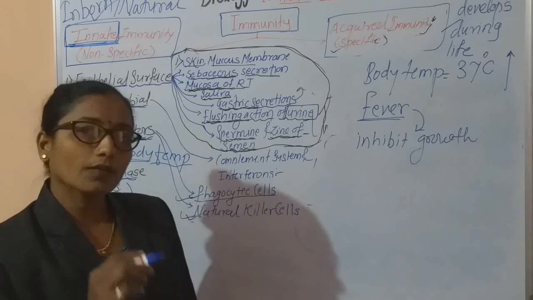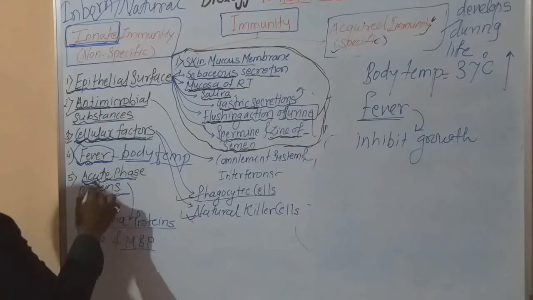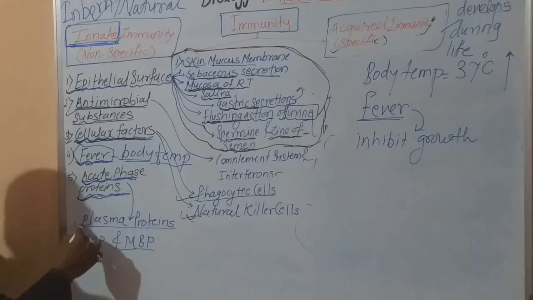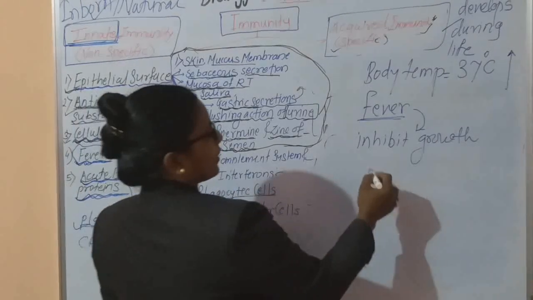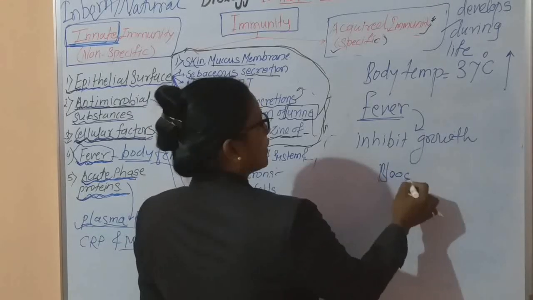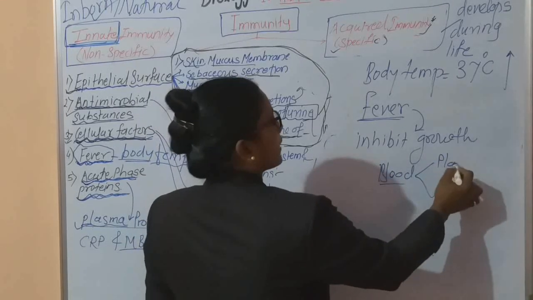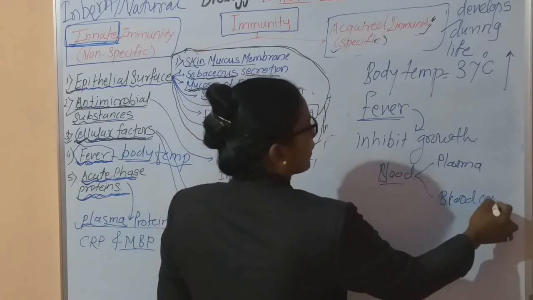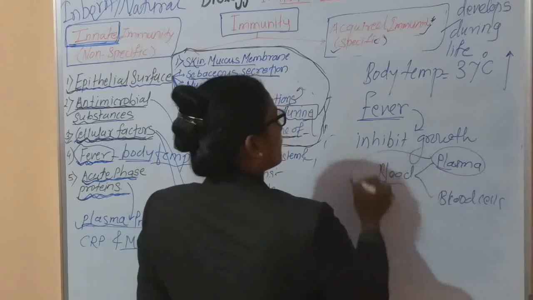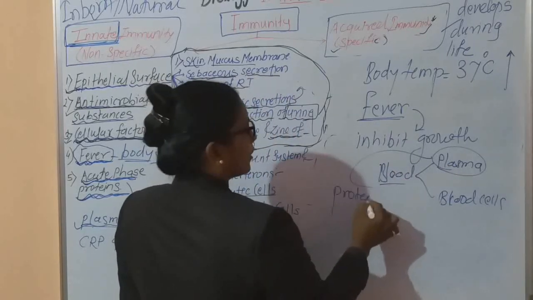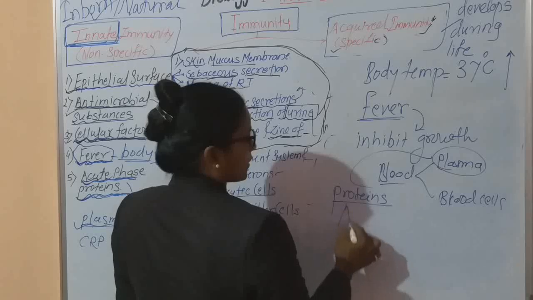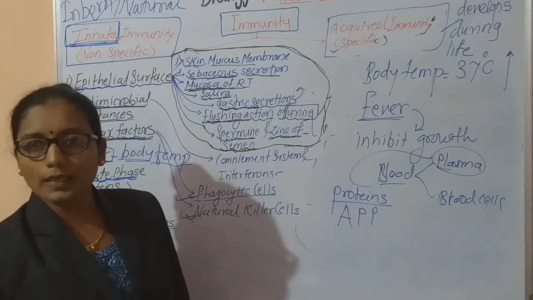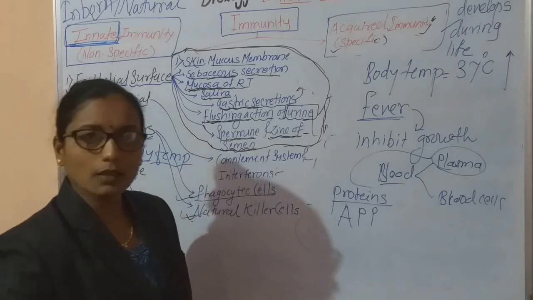Along with these, the fourth one is the acute phase proteins. These acute phase proteins are nothing but plasma proteins. In the case of blood, we studied two components: the plasma, and second, the blood cells. In this plasma, proteins are present. These proteins are called acute phase proteins. These are the plasma proteins present in the plasma.